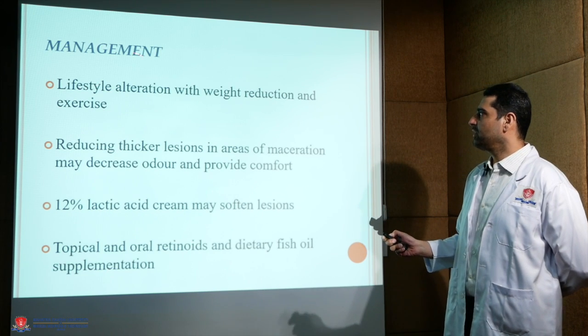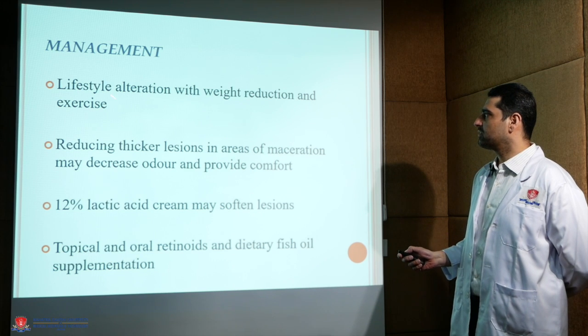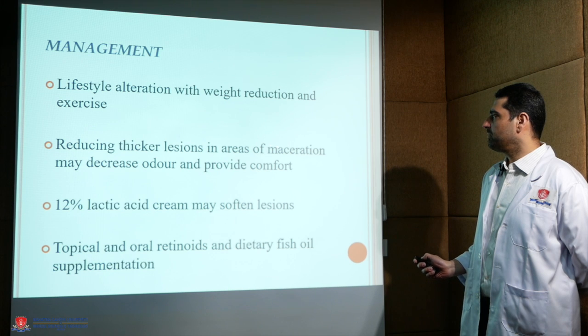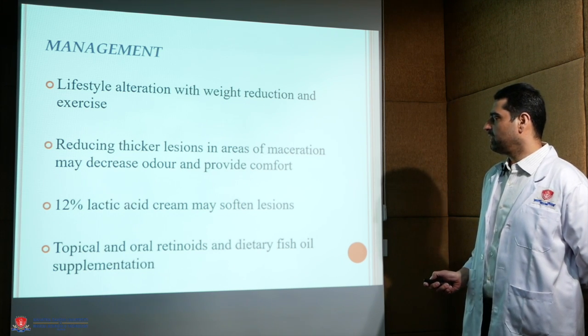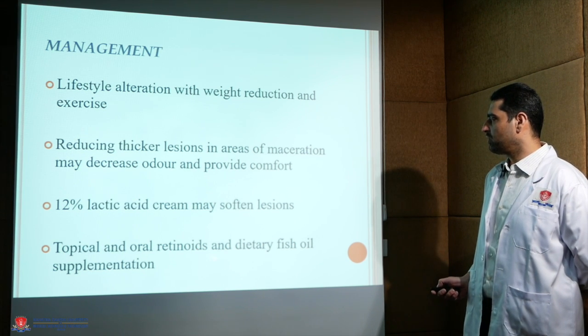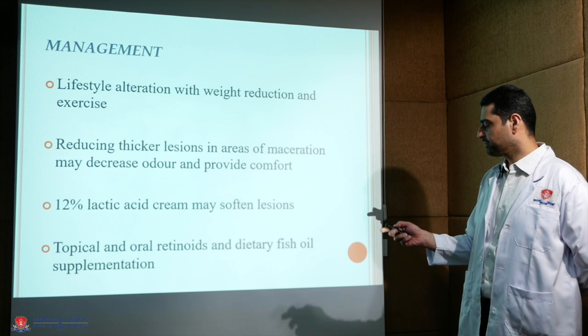Management wise, lifestyle alteration with weight reduction and exercise is of paramount importance, and reducing thicker lesions in areas of maceration may decrease odor and provide comfort. 12% lactic acid cream may soften the lesions, and topical and oral retinoids and dietary fish oil supplementation can help.